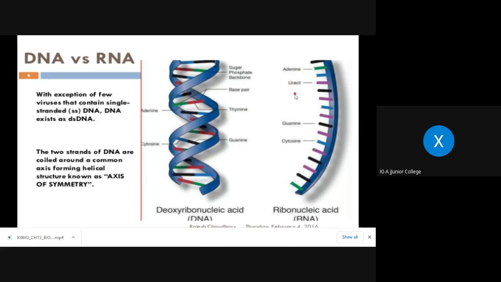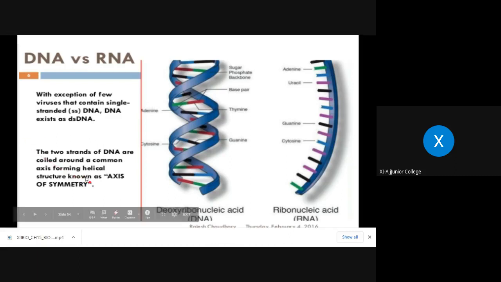So AUGC here, and ATGC here. Okay, so this is the difference. And with the exception of a few viruses that contain single-stranded DNA, DNA exists as a double-stranded structure only. Only in a few viruses is DNA single-stranded. But otherwise, naturally, in all remaining living organisms, if the genetic material is DNA, it is always double-stranded.